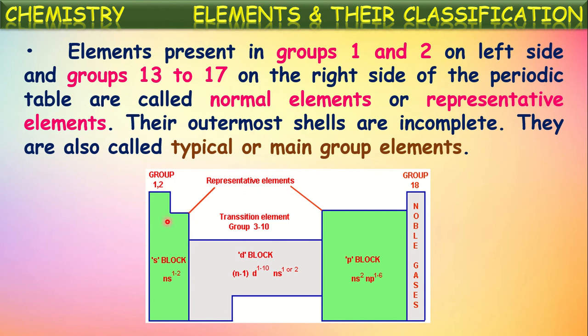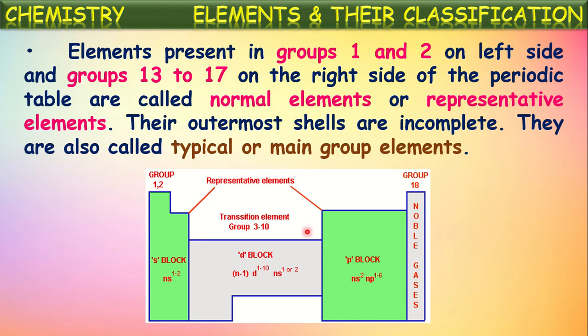That is why these elements are also called typical elements or main group elements. There are so many names for these elements of group 1 to 17: group 1 and 2, and from 13 to 17. These elements are called normal elements or representative elements, and even typical or main group elements also. Why they are called main groups: in these 18 columns, elements are broadly categorized into two subgroups again. Totally there are 8 groups.